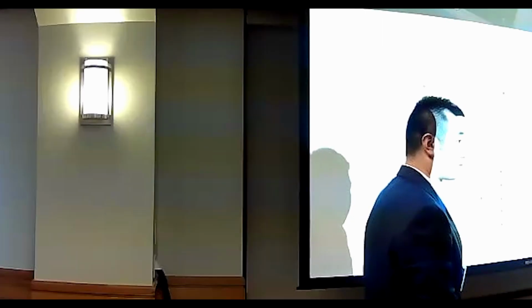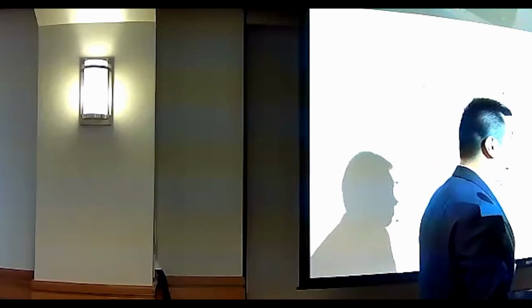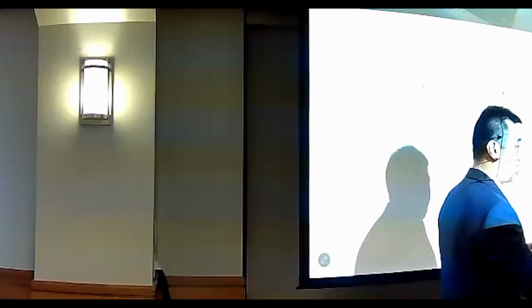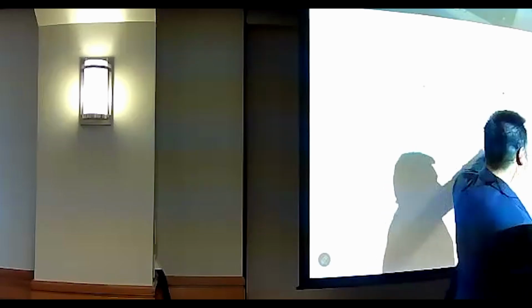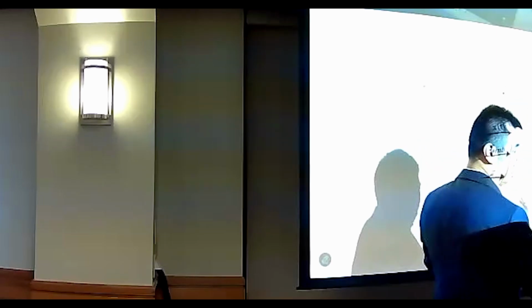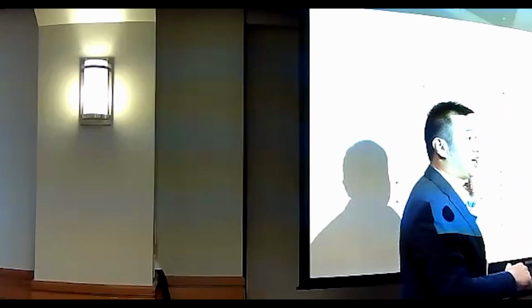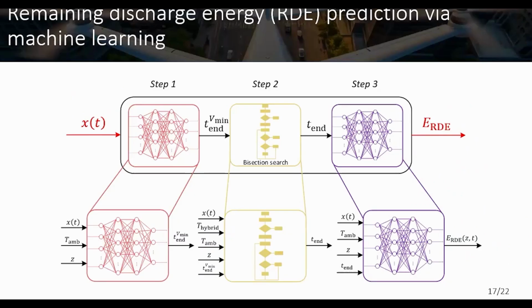Intuitively, using an optimization algorithm kind of makes everything slower. Exactly, but it is still faster than forward simulation, because with bisection search you do not check every point along the future prediction horizon each time. Bisection search is a very efficient search method. But for forward model simulation, you have to check each point. Ideally, if this were also a neural network, we could directly use one neural network to learn the mapping from XT to this, but we cannot find such a physically and mathematically meaningful mapping.